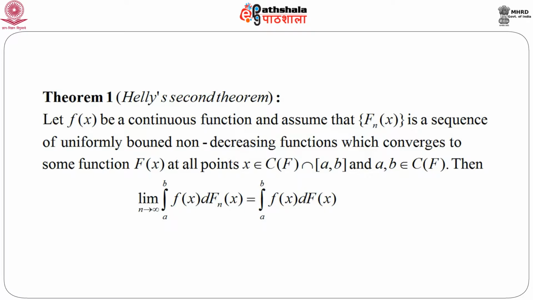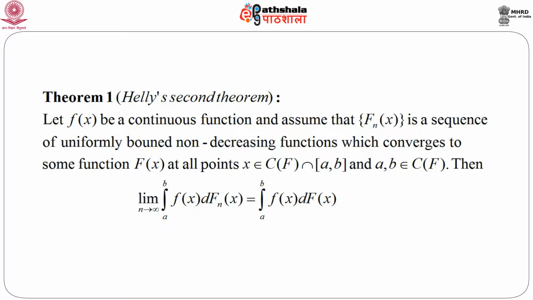So, this gives us an idea about the convergence of non-decreasing uniformly bounded sequences, considering another continuous function. But remember, it is enough to get this convergence at continuity points of F intersected with the interval [a, b].